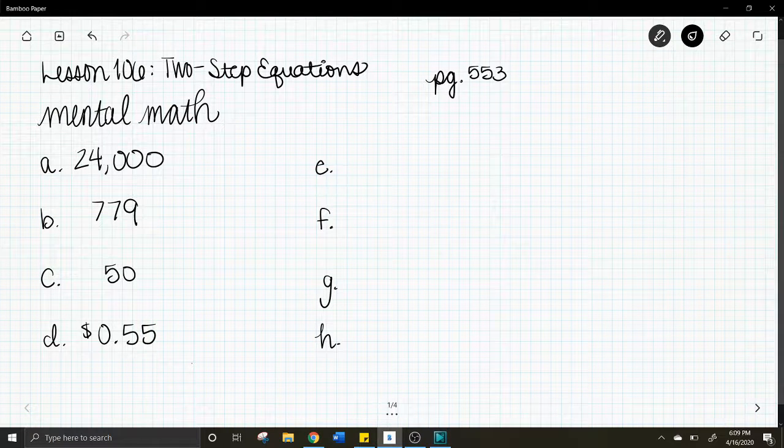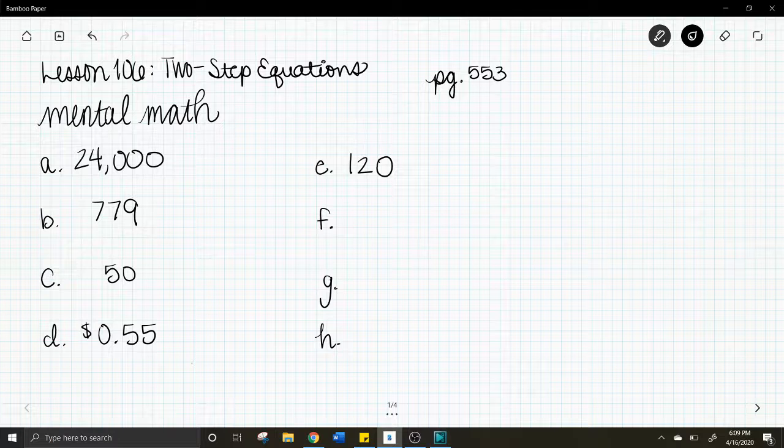Letter E, 1.2 times 100. What is 1.2 times 100? The answer is 120. Just a case of moving our decimal. Letter F is 60 times 12. What is 60 times 12?